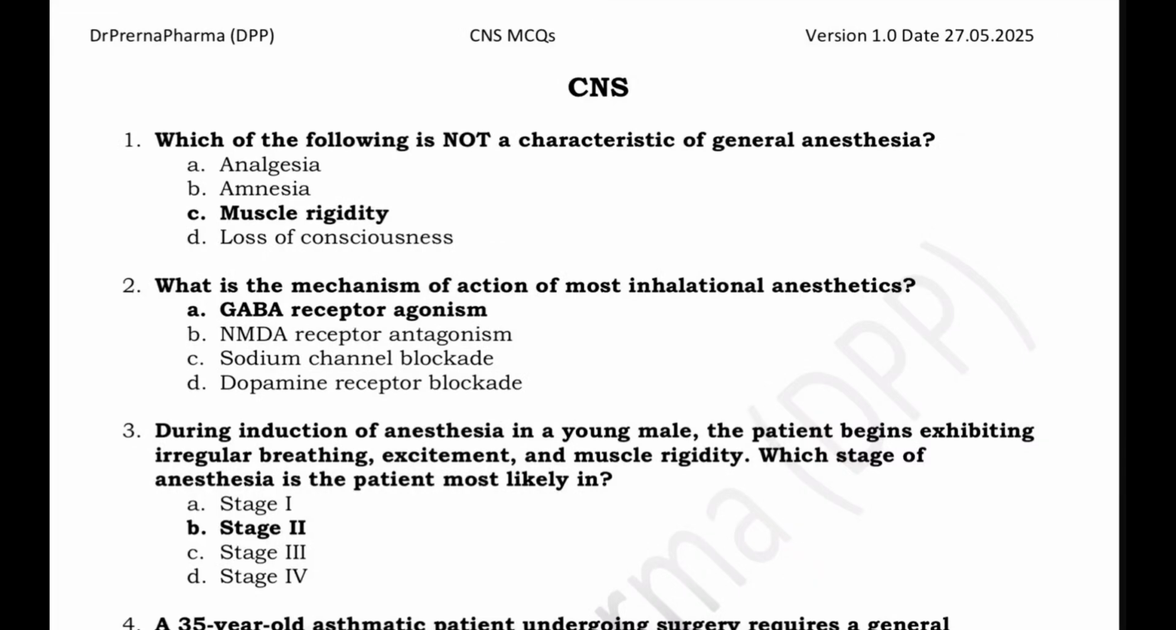Starting with the CNS now. Now CNS has got multiple chapters like anesthetics, then sedatives, hypnotics, Parkinsonism, Alzheimer's, dementia, antipsychotics, antimaniacs, antidepressants, anti-anxiety, opioids, drugs of dependence, alcohol. So all these drugs, all these MCQs are here.